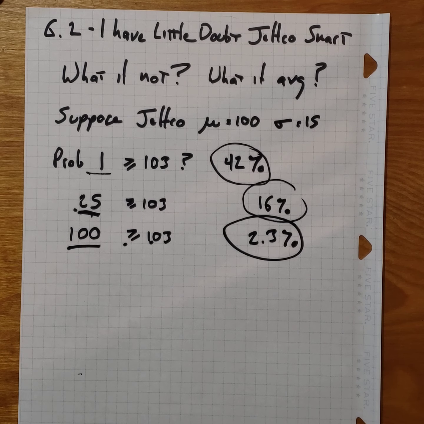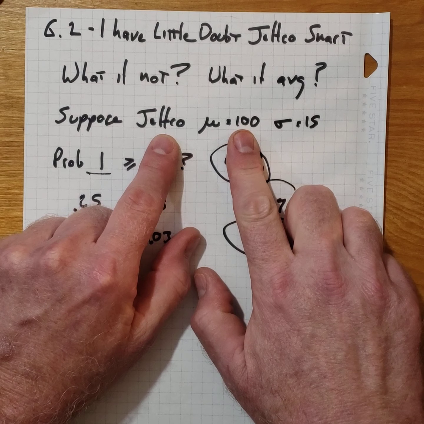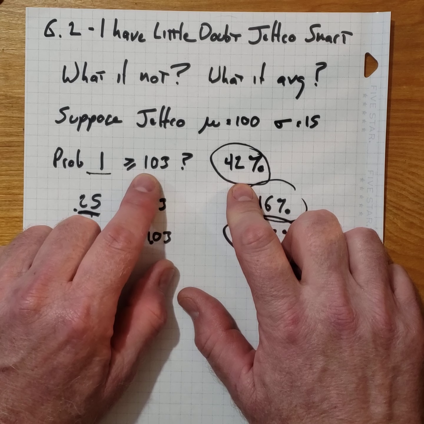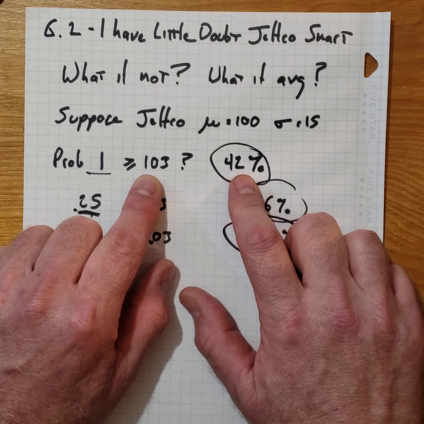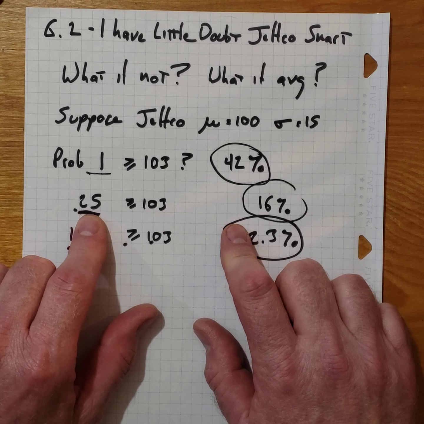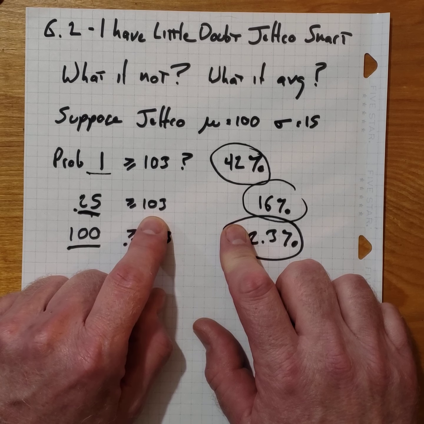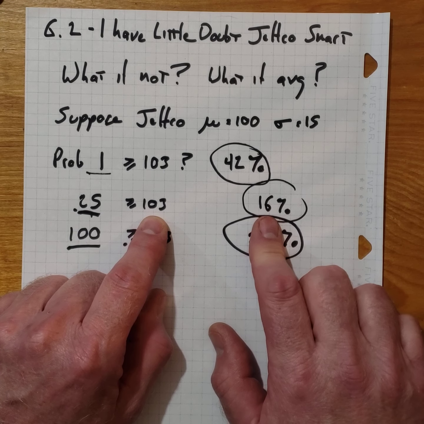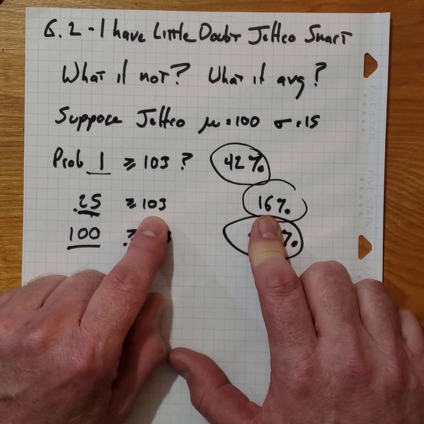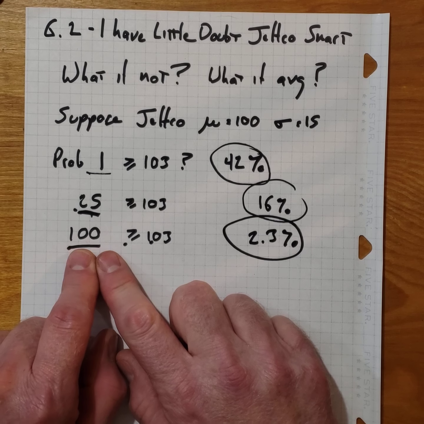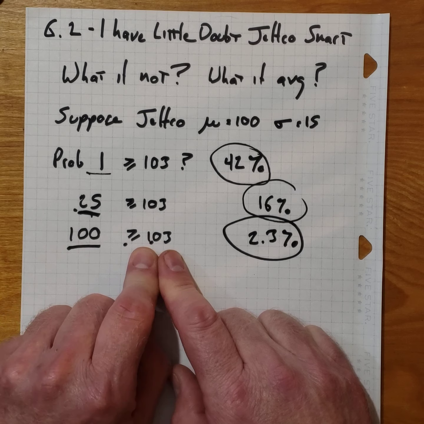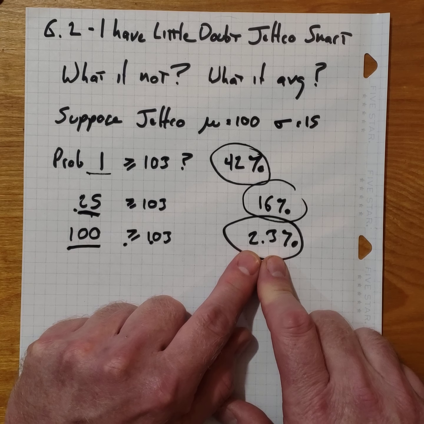So again, we're assuming that Jeffco is normal. We have an average of 100. How likely is it that a person chosen at random would have an IQ of 103? 42% of the time. That's not going to convince me that Jeffco is smart. How often will it happen if I choose 25 people at random that their average IQ would be 103? That's going to happen 16% of the time. That still doesn't impress me. That's not going to convince me that Jefferson College is smart. Here, if I take a sample of 100 and I find their average IQ is 103, that's only going to happen about 2.3% of the time.